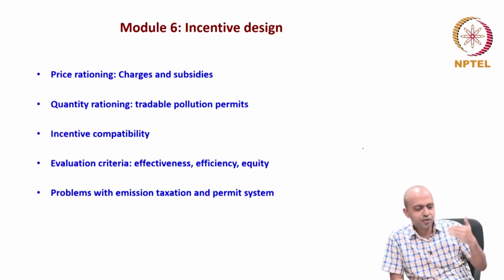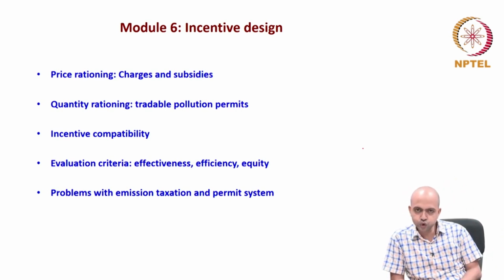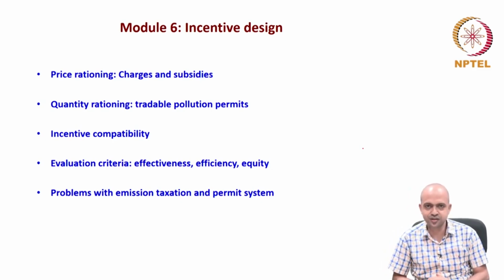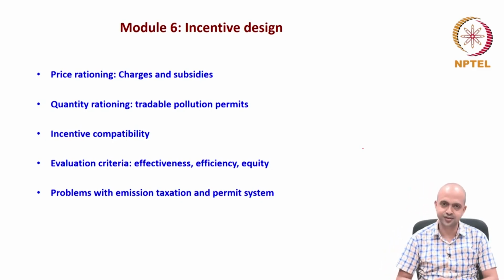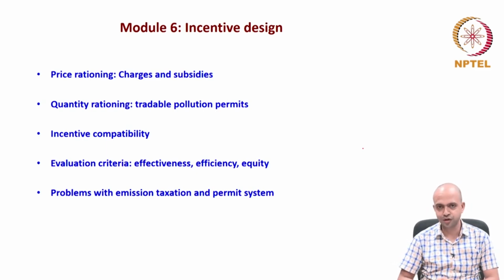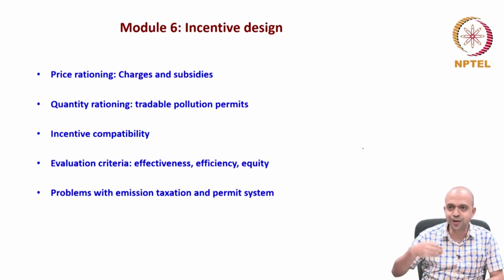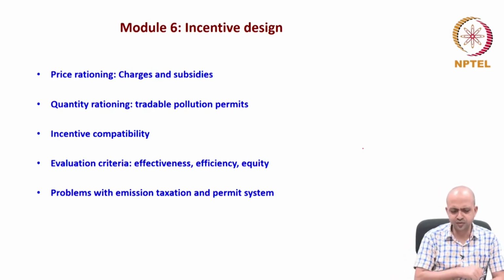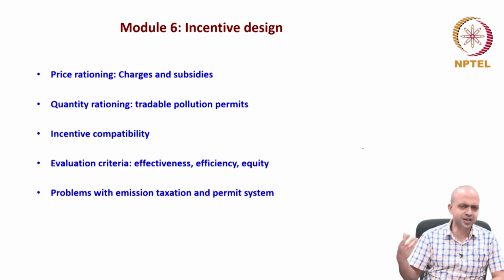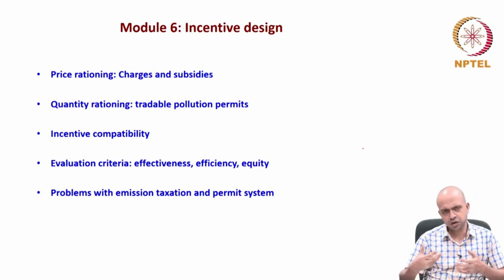Another mechanism which economists suggested to correct externalities is quantity rationing, and quantity rationing is basically done by tradable pollution permits. Instead of imposing an emission tax on the polluter, quantity rationing suggests that you assign certain tradable permits to the polluter and ask them to trade.